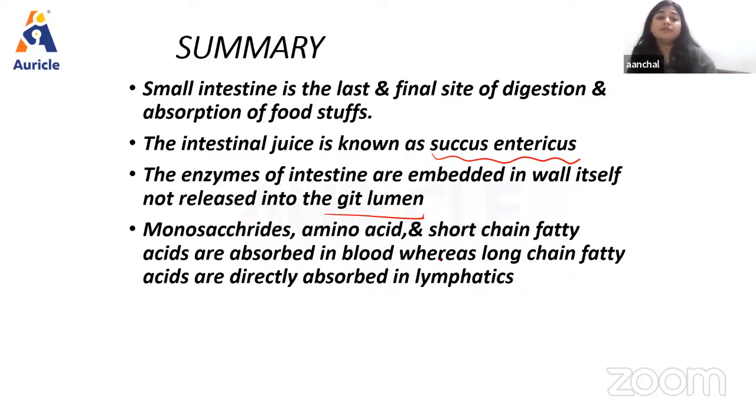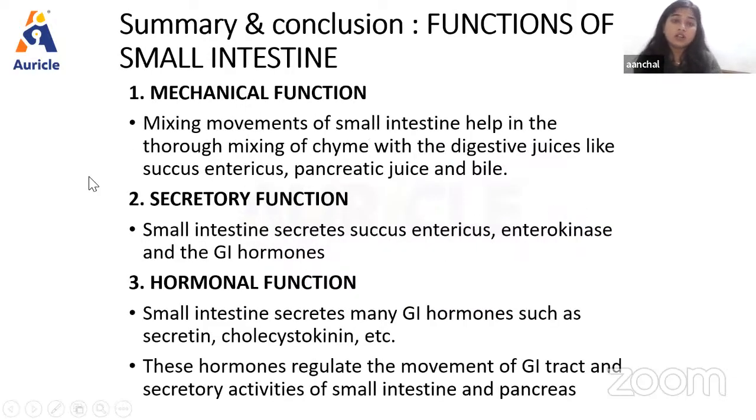Then as we have talked about the functions of the small intestine already, now we are going to see a summary and conclusion. As we have discussed, the mechanical movement of the small intestine helps in mixing of chyme with the digestive juices like succus entericus, pancreatic juice and bile. Then we have the secretory function. So basically, the small intestine secretes succus entericus, enterokinase, and GI hormones also.